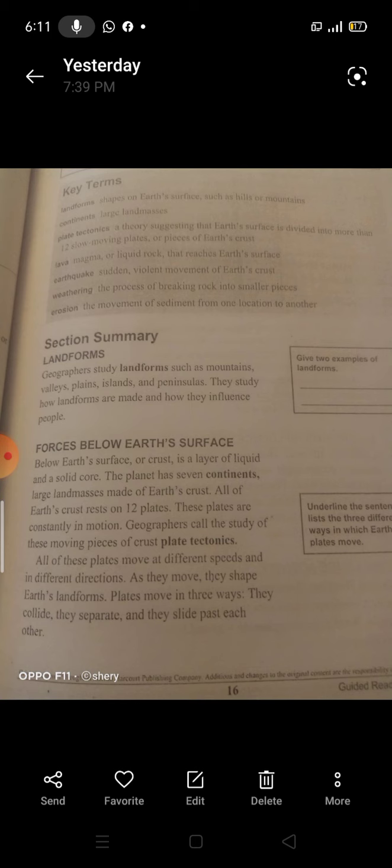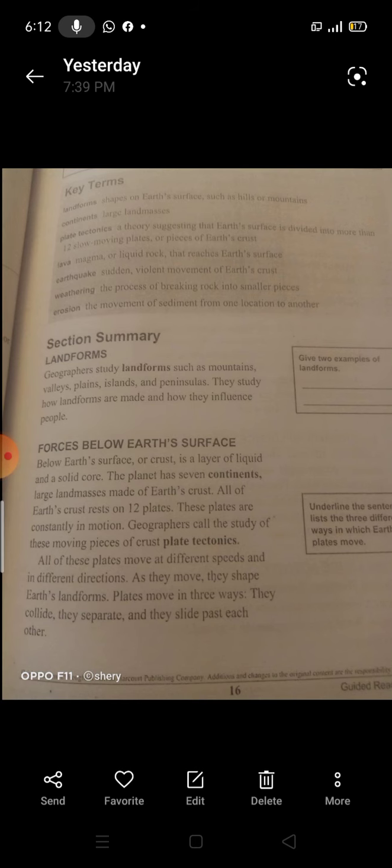The third word, plate tectonics. Plate means crust or layer or part or covering. Tectonic means geology.